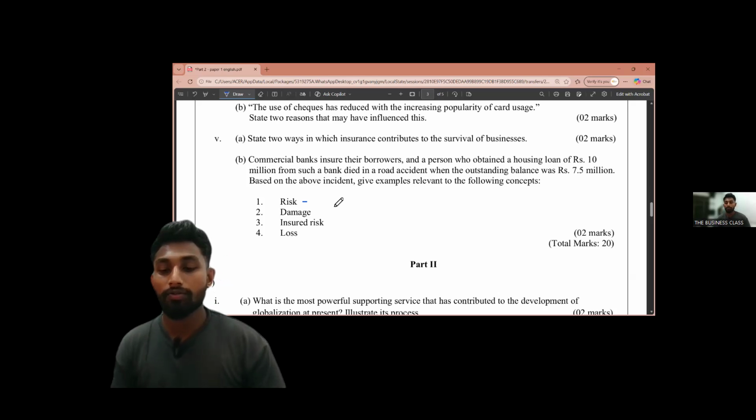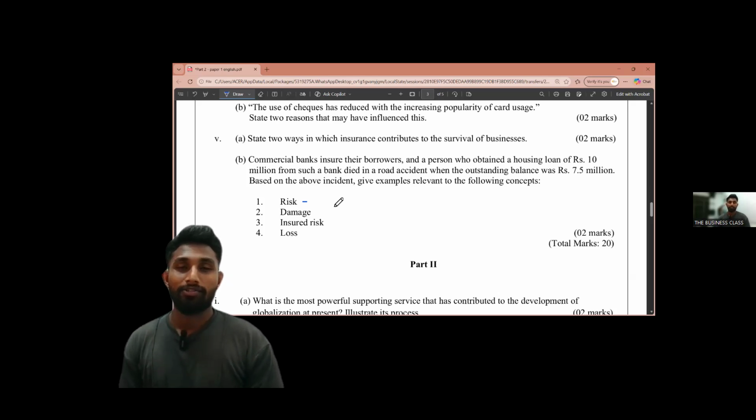The physical occurrence or manifestation of the hazard, right? Write down the physical occurrence or manifestation of the hazard. Actually, that is the actual harm caused to the property or something, right? Damage is the physical occurrence of manifestation of hazard.